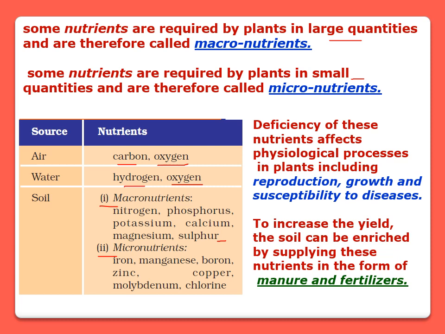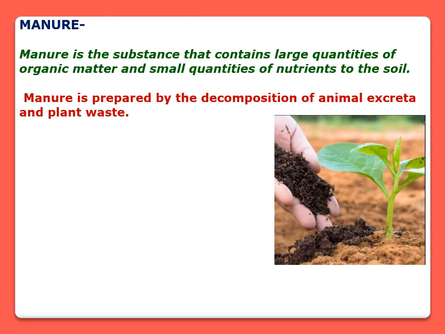Deficiency of these nutrients affects physiological processes in plants, including their reproduction, growth, and susceptibility to disease. To increase the yield, the soil can be enriched by supplying these nutrients in the form of manure and fertilizer. Now, let me tell you what is manure. Actually, manure is the substance that contains large quantities of organic matter and small quantities of nutrients to the soil. Manure is prepared by decomposition of animal excreta and plant waste.